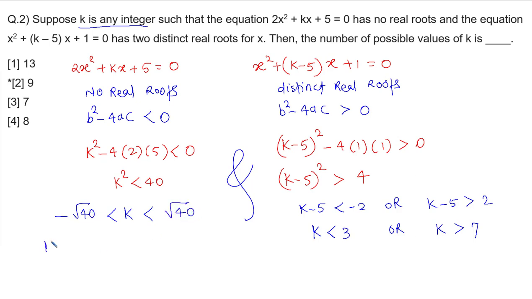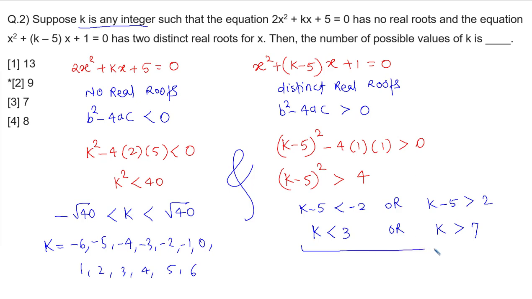It means the value of k can be minus 6; minus 7 is not possible, okay? It can be minus 6, minus 5, minus 4, then minus 3, minus 2, minus 1, then 0, then 1, 2, 3, 4, 5, 6. These many values k can take in the first situation, these many values k can take in the second situation. We need common values of both, everyone.